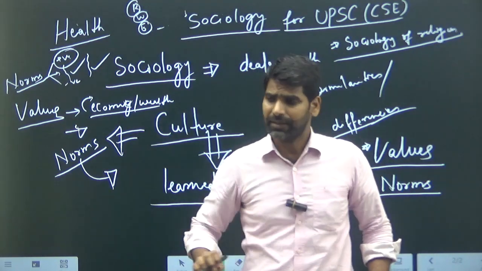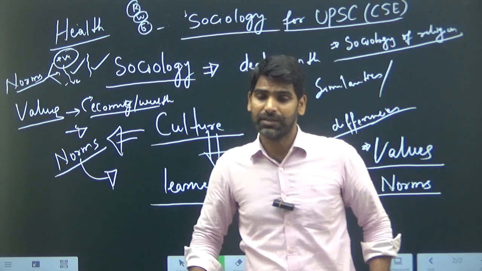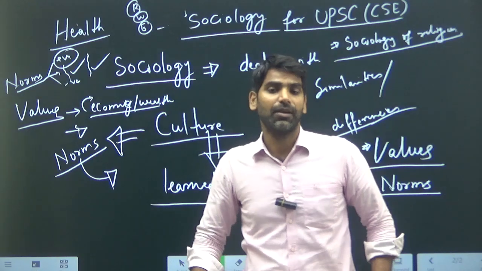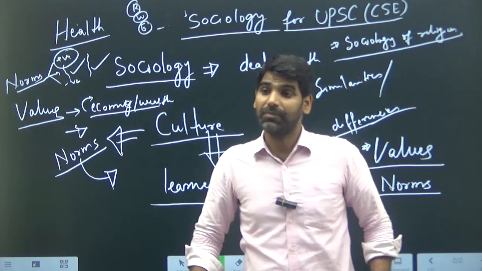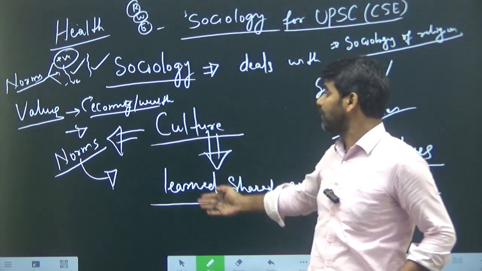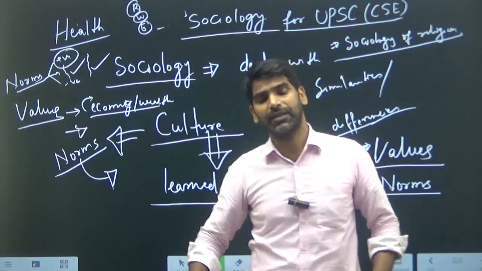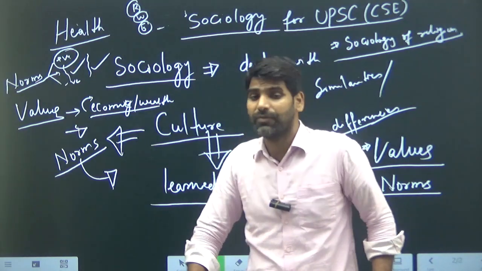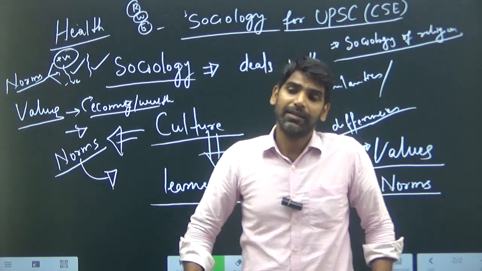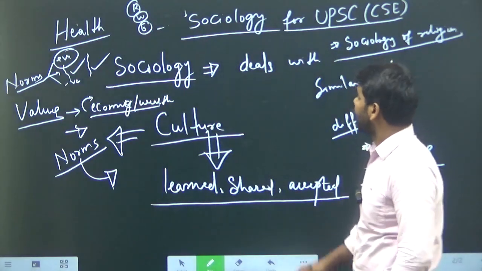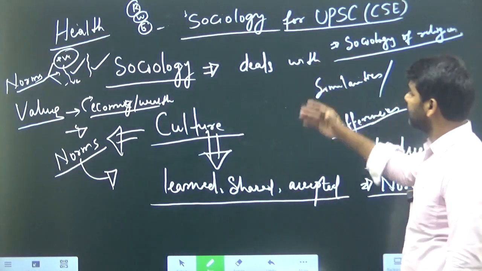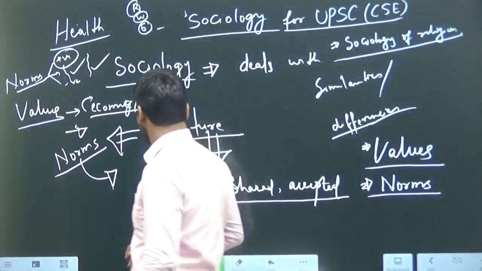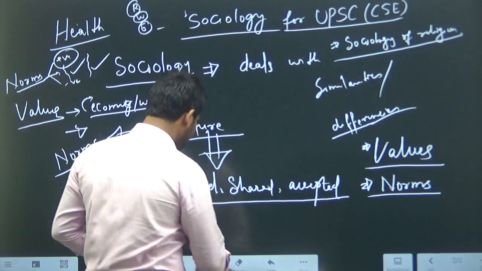Those who have this orientation of understanding the group behavior, the effects of certain institutions and agencies on the behavior of the group, and the structure, the culture, values and norms, which give a kind of structure to the society, and who are very much interested in these kinds of phenomena, are very likely to understand sociology easily, and in the exam they are most likely to get more marks. So these are the things that are important here.